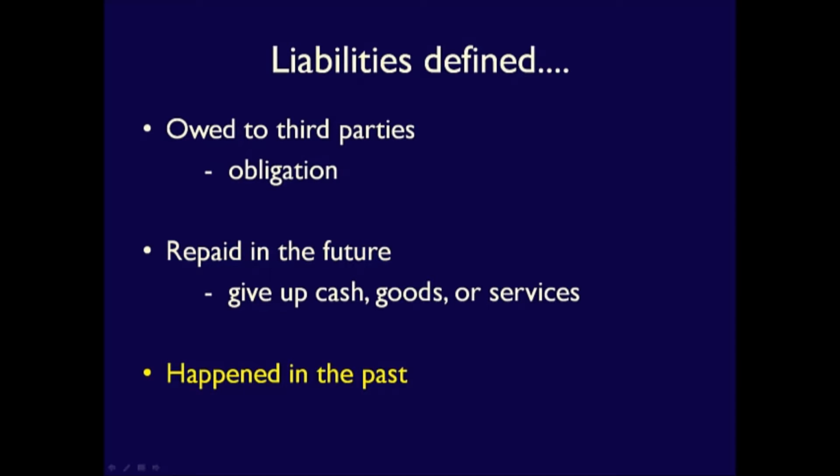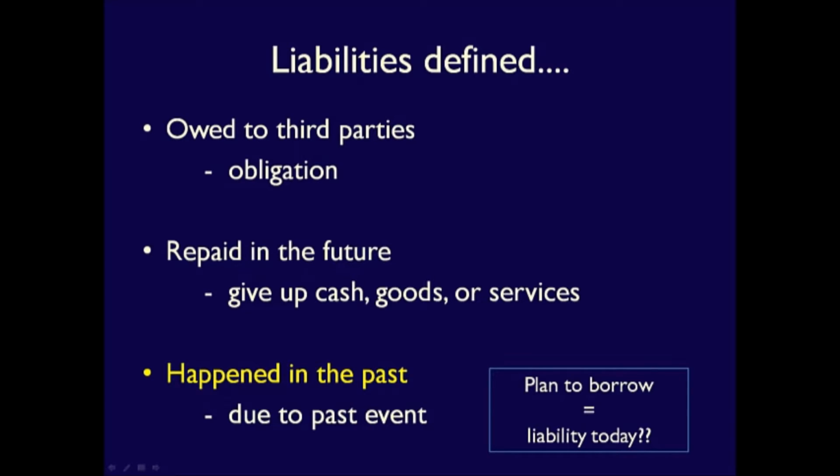Third, liabilities are due to past events. Again, why is this important? Because if you plan to borrow money next year, that's not a liability yet, and therefore you can't record it as a liability. That event, borrowing money, has not happened yet. A liability will only exist after you get the money.